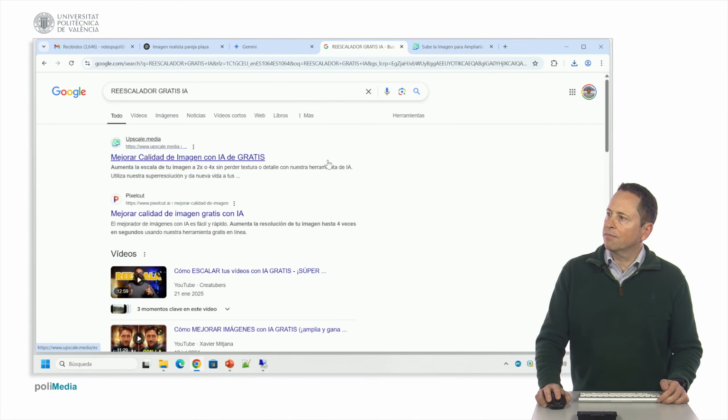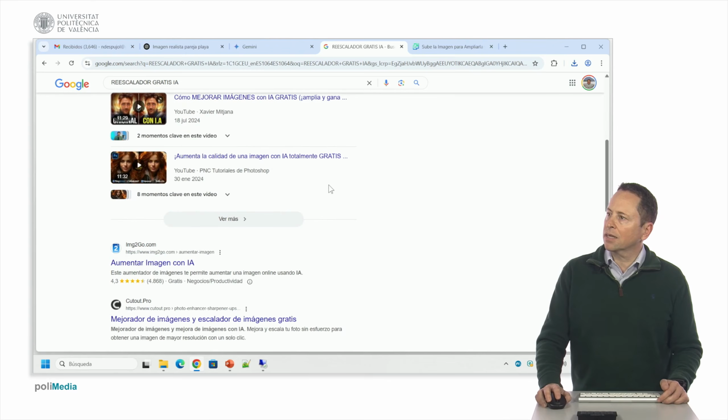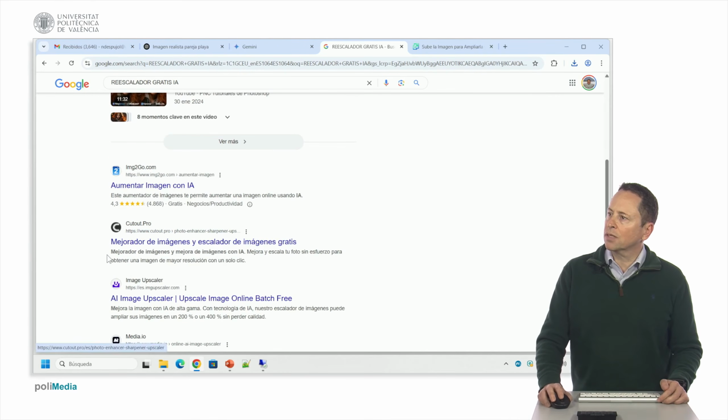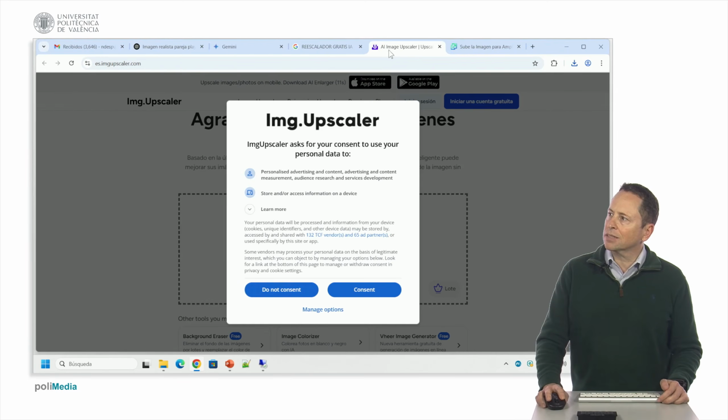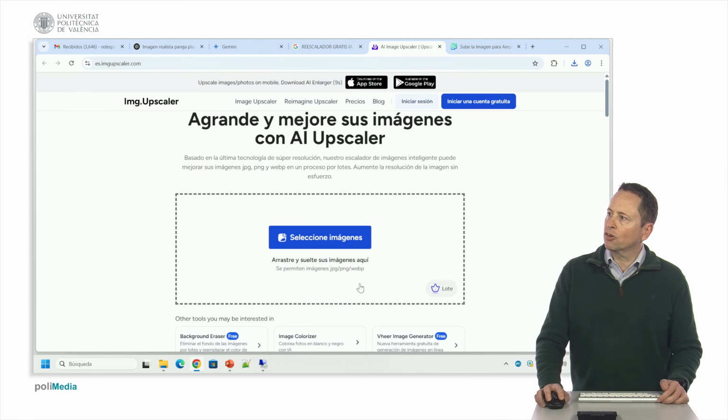There are more websites to rescale AI images, like Imgupscaler and Cutout. I tried this one, image upscaler. Let's see this one because it is the one I used to do several images. The other one I didn't try before, but this one is called ease.imagupscales.com. With this one I've uploaded the image.